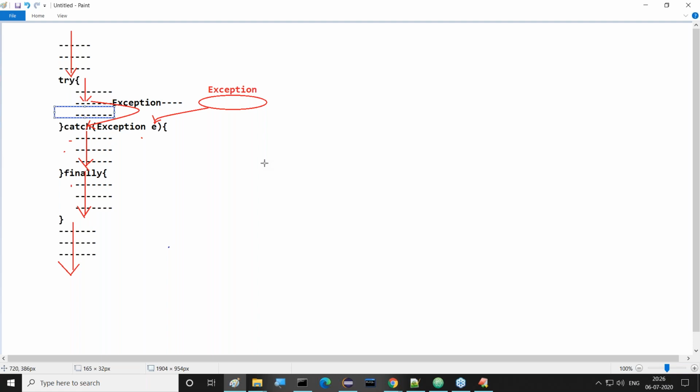Good. This is the point. But what is your talent now? If you are a good developer, as much as possible we have to reduce the number of instructions after the exception. That means you should identify at which lines an exception is going to be generated, and keep exactly those lines inside the try block. That depends on your talent, how we identify which exception we are going to get. Then as much as possible we reduce the number of instructions after that exception. Okay, guys, that's fine. Now, all of you observe this clearly.